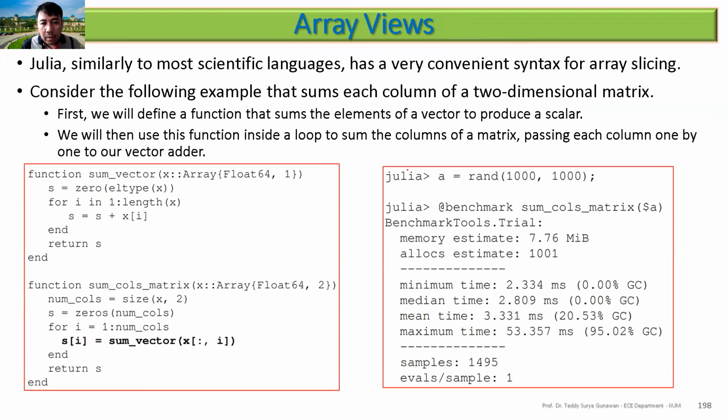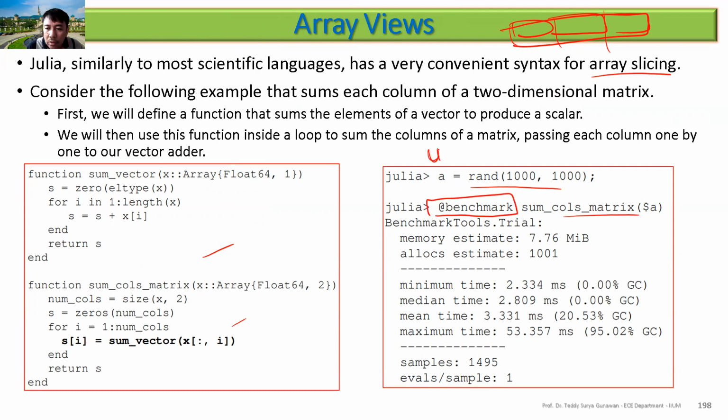Julia has array slicing. You have one big array here and you slice it into 3, for example, like this. You can see here the examples: randomize and then a column matrix. You can use the benchmark. Of course, you need to use using BenchmarkTools, and then you can run this macro.